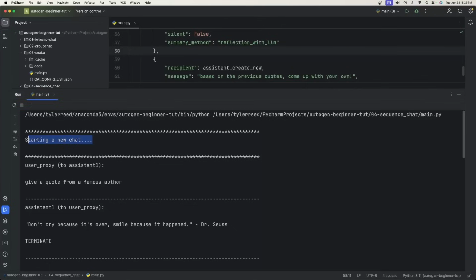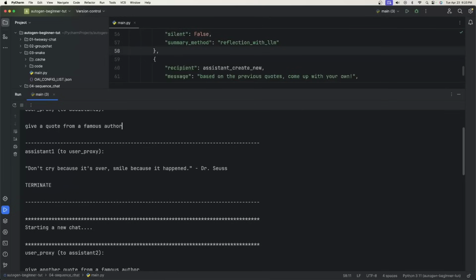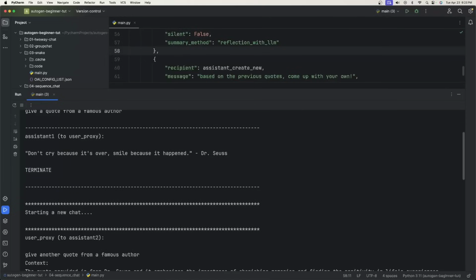Okay, so we start a new chat. The user proxy talks to the first assistant. Give a quote from a famous author. Assistant 1 returns, "Don't cry because it's over, smile because it happened," from Dr. Seuss. Perfect, and then it terminates. So now that's done, and we're starting a new chat.